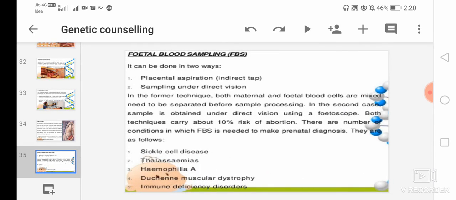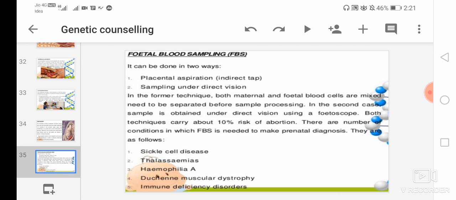Then next is the FBS, that is fetal blood sampling. Fetal blood sampling is done in two ways: placental aspiration, that is an indirect tap, and sampling under direct vision. In the former technique, both the maternal and fetal blood cells are mixed, so they need to be separated before the sampling process.